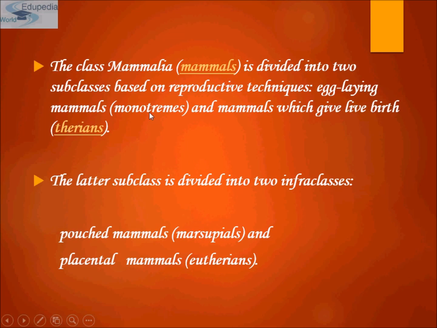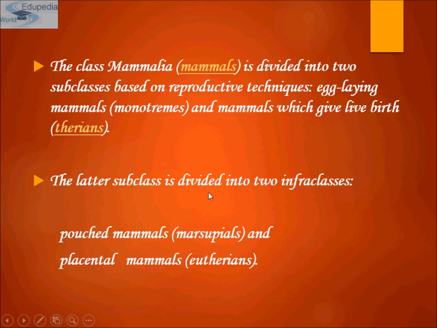These are the monotremes, the ones that lay eggs. The eggs are incubated in a nest, and after the eggs hatch, the young feed on the milk secreted by the fur of the mother. One species of monotreme, the platypus, lives in Tasmania and Australia. Besides the few monotreme species, all mammals are characterized by giving birth to live young.